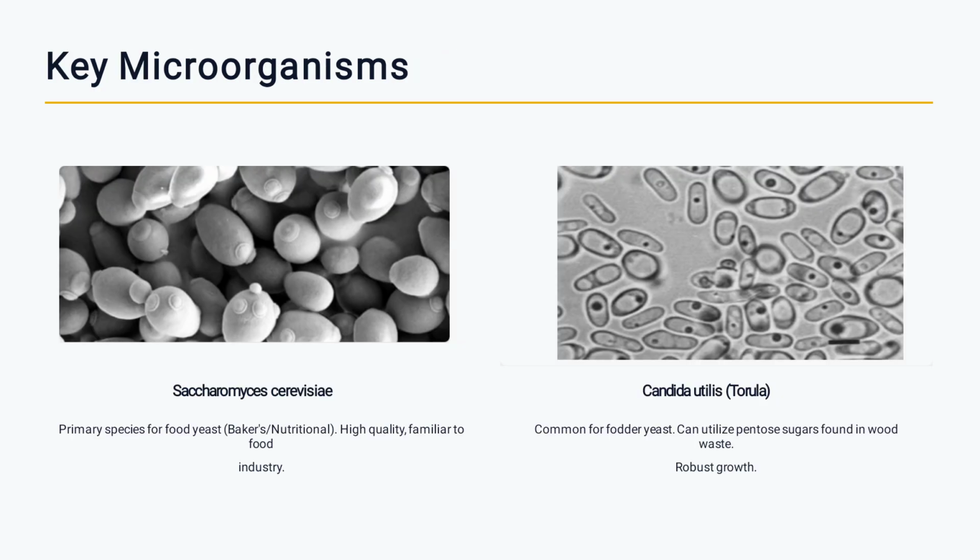Key microorganisms: Saccharomyces cerevisiae, the primary species for food yeast, bakery, nutritionals, and high quality flavors for food industries. Candida utilis is common for fodder yeast, and can utilize pentose sugars found in wood waste and rubber growth.